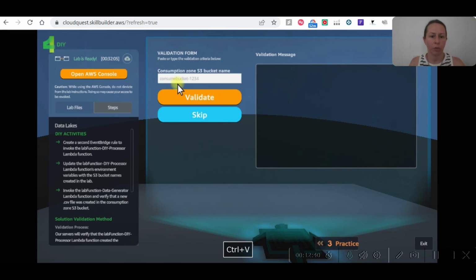Create a second EventBridge rule to invoke the Lambda function DIY processor. Update the Lambda function DIY processor environment variables with S3 bucket names created in the lab. Invoke the Lambda function and verify that new CSV file was created in the consumption zone S3 bucket.